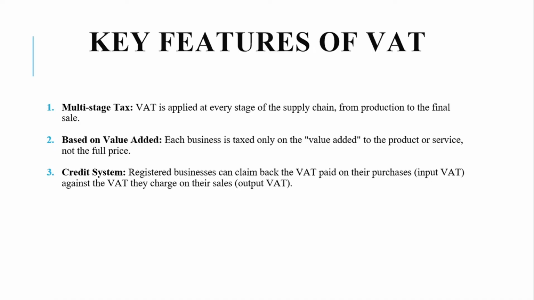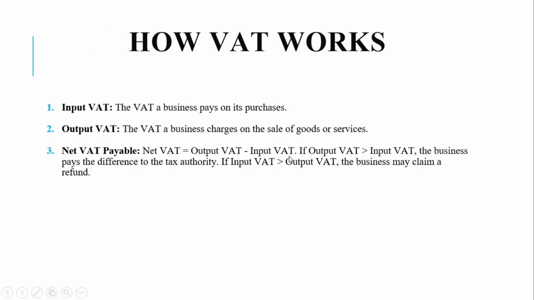So we get 90,000 minus the 36,000, which was the input VAT. So output minus input VAT, the difference of 54,000 is what is paid to URA. So businesses can claim back their input VAT. So those are the three key features of VAT. It's a multi-stage tax and it is based on value added, then also the credit system.